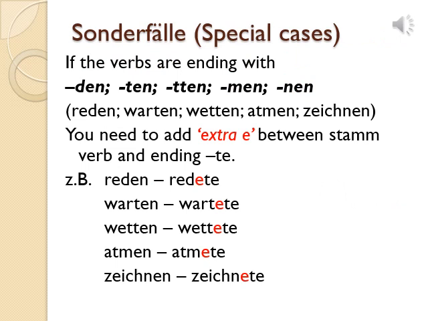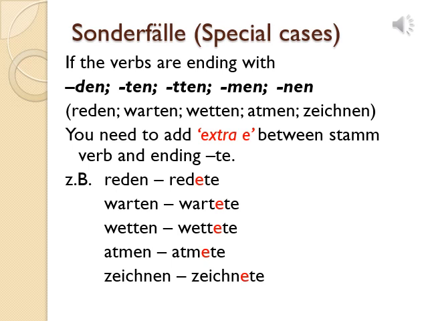But as every rule has an exception, this conjugation rule also has special cases which you have to remember while doing the Präteritum forms. If the verbs end with -den, -ten, double -tten, -men and -nen, for every ending I have given one example: reden, warten, wetten, atmen und zeichnen. So whenever the verbs end with these endings, you need to add an extra e between the verb stem and the ending te.